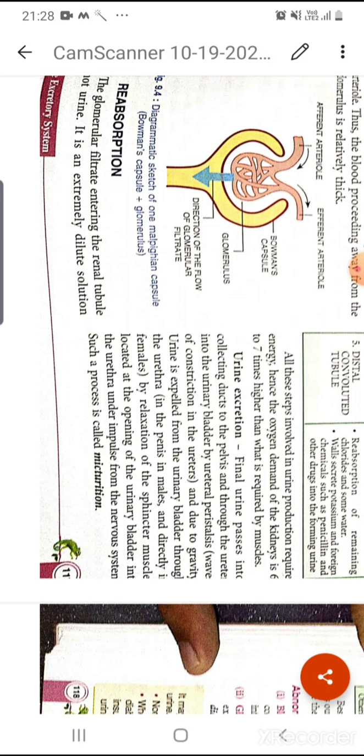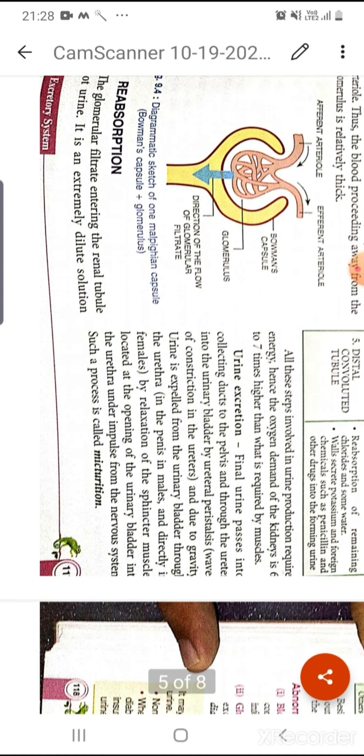Okay, and so when the sphincter muscle is in relaxed condition, the urethra, under the impulse from the nervous system, so that impulse will come, now the urine can secrete, and there is the release of urine, and that process is known as micturition. Okay.